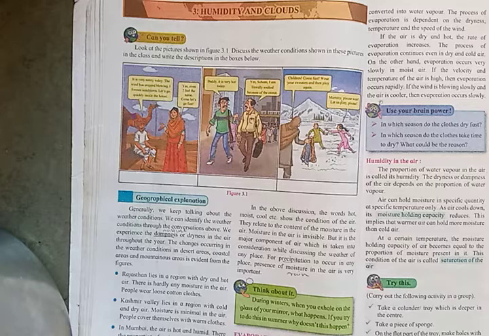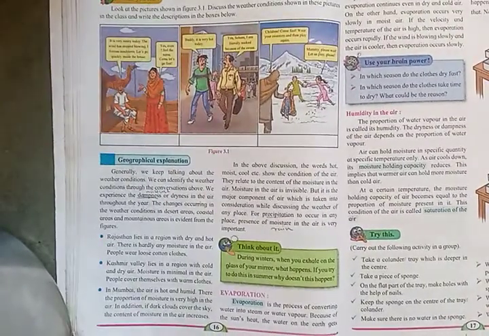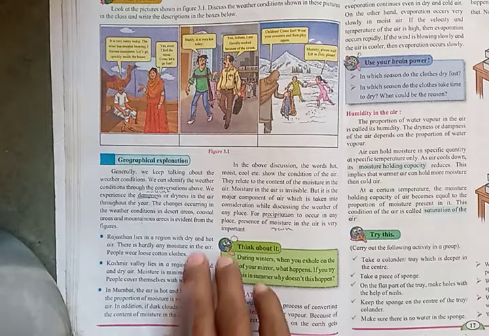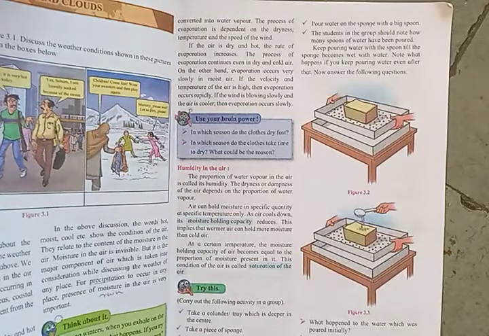Now, what is evaporation? Evaporation is the process of converting water into steam or water vapor. Because of the sun's heat, the water on the earth gets converted into water vapors. The process of evaporation is dependent on the dryness, temperature and the speed of the wind. If the air is dry and hot, the rate of evaporation increases. The process of evaporation continues even in dry and cold air.